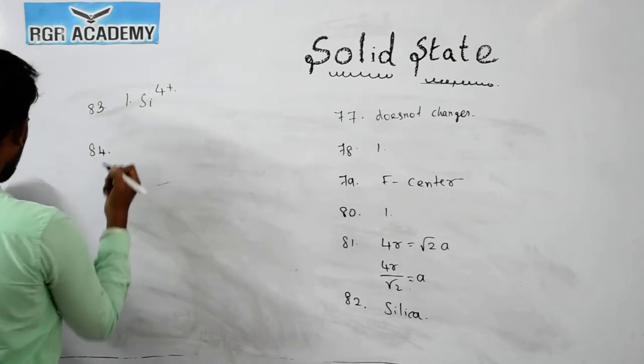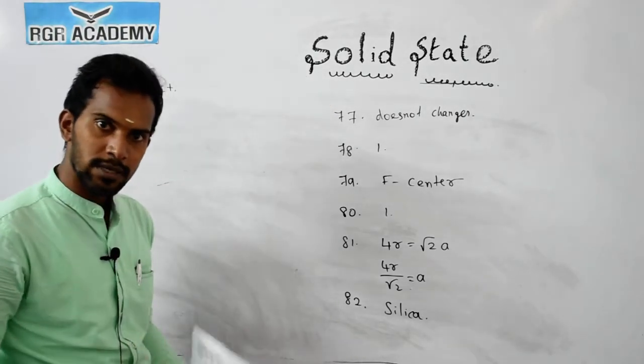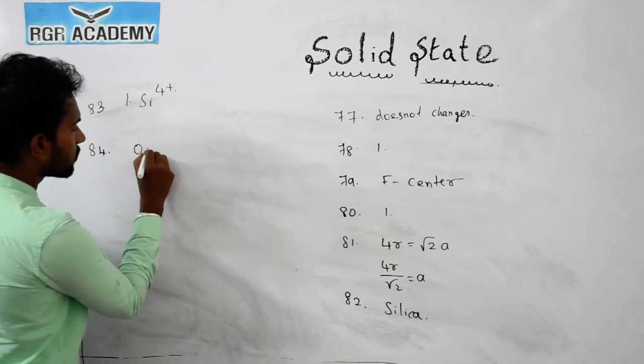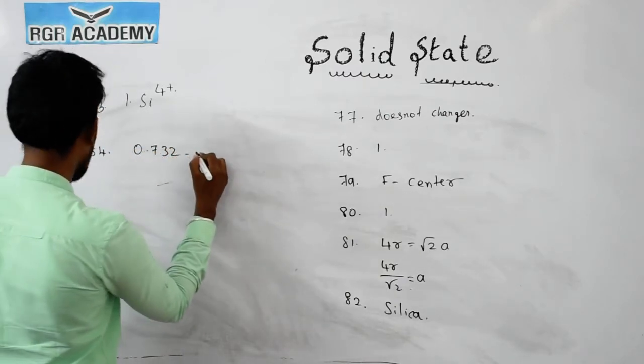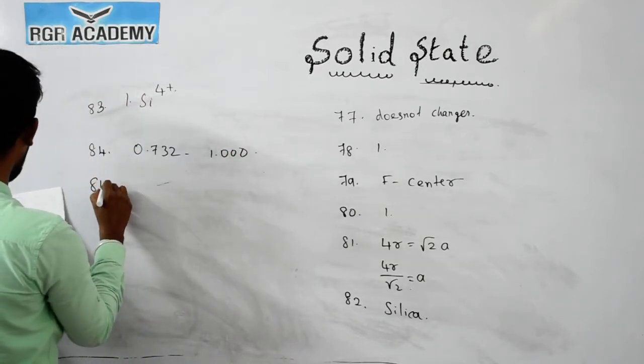Now question number 84. Cesium chloride has a BCC structure. The radius ratio belongs to 0.73 to 1.000.